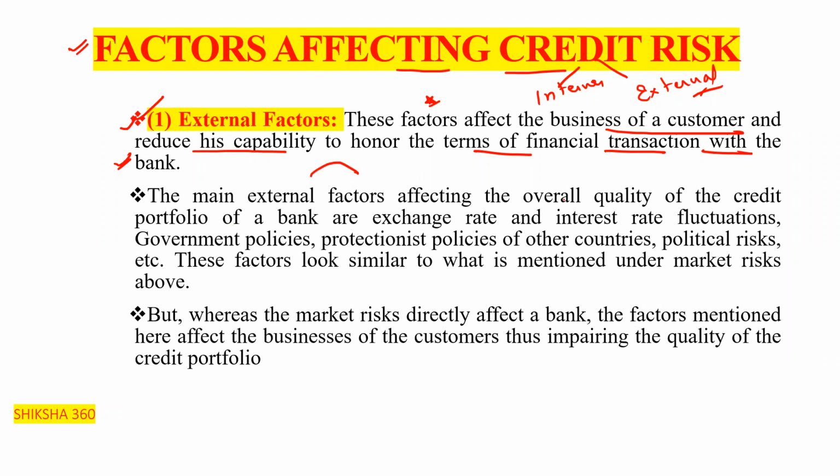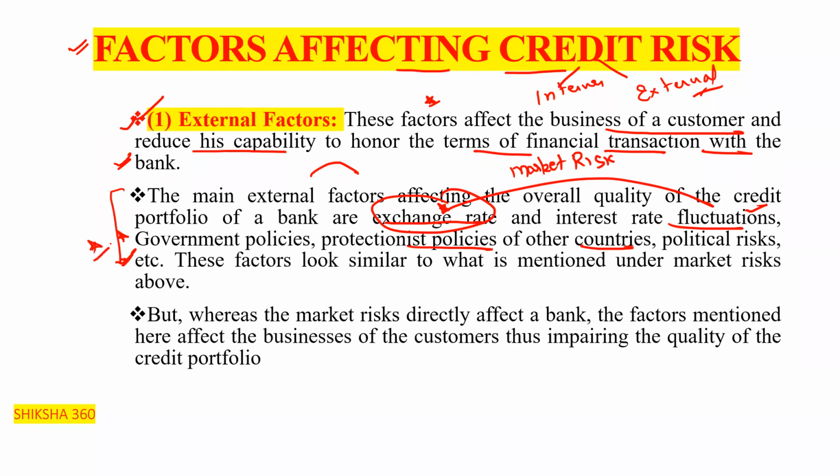The main external factors affecting the overall quality of the credit portfolio of a bank are, first, exchange rate and interest rate fluctuations. I think all of you are aware that we have already discussed these under the market risk also. Then government policies, protectionist policies of other countries, political risk, etc. All come under the external factors.